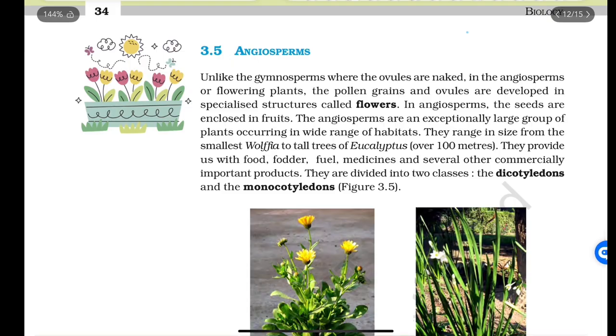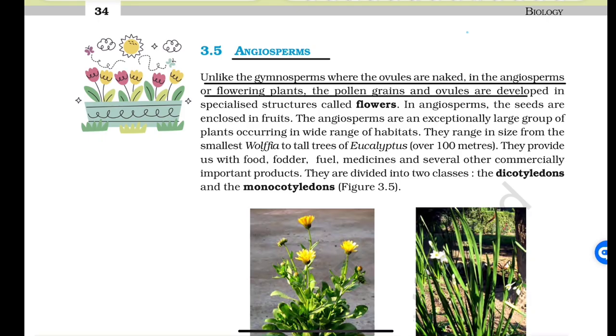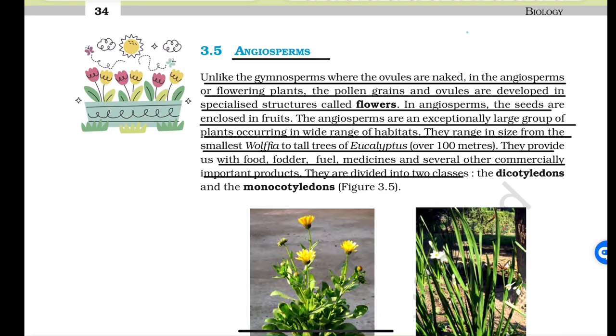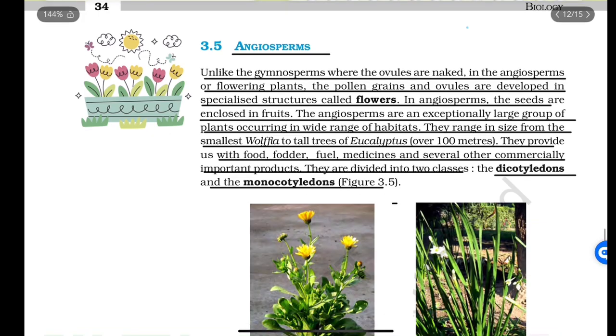Next topic is angiosperms. Unlike the gymnosperms where the ovules are naked, in angiosperms or flowering plants, the pollen grains and ovules are developed in specialized structures called flowers. In angiosperms, the seeds are enclosed in fruits. The angiosperms are an exceptionally large group of plants occurring in a wide range of habitats. They range in size from the smallest Wolffia to tall trees of Eucalyptus. They provide us with food, fodder, fuel, medicine, and several other commercially important products. They are divided into two classes, the dicotyledons and the monocotyledons.